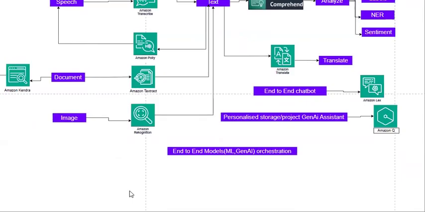Let's say I don't know coding. The AI experts who are expecting to orchestrate their models don't know coding. They want to manage through the console. Do I have such flexible options, like building and deploying as well as storing and managing the model? Those facilities are provided by one of the AWS services with no coding. Yes.